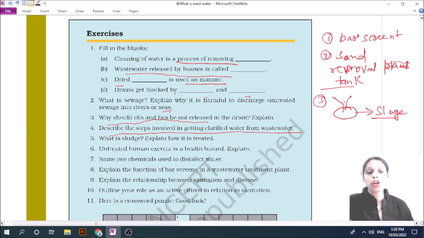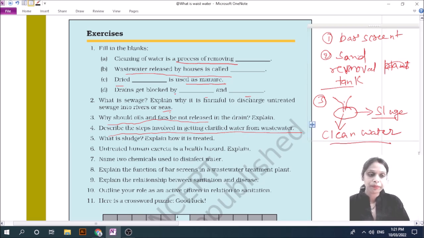After the decomposition of the sludge we get fuel, and the clean water we get from this process, after aeration, is clear water that passes into a sea, a river, or the ground. This is the process.